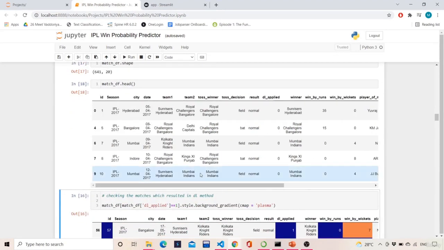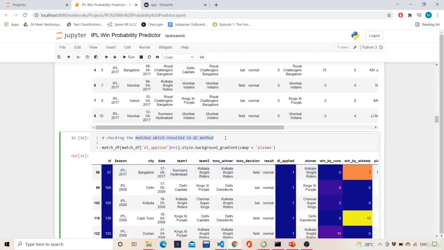Now we will move ahead with our exploratory data analysis part. Over here we will check the matches which resulted in the DL method. DL is nothing but the Duckworth-Lewis method. DL applied. Basically this happens when there is some kind of rain, or because of some situation the match has got abandoned, and then with the help of the DL method they will say this team wins and that team wins and so on. So let's try to figure out which matches got affected by that.